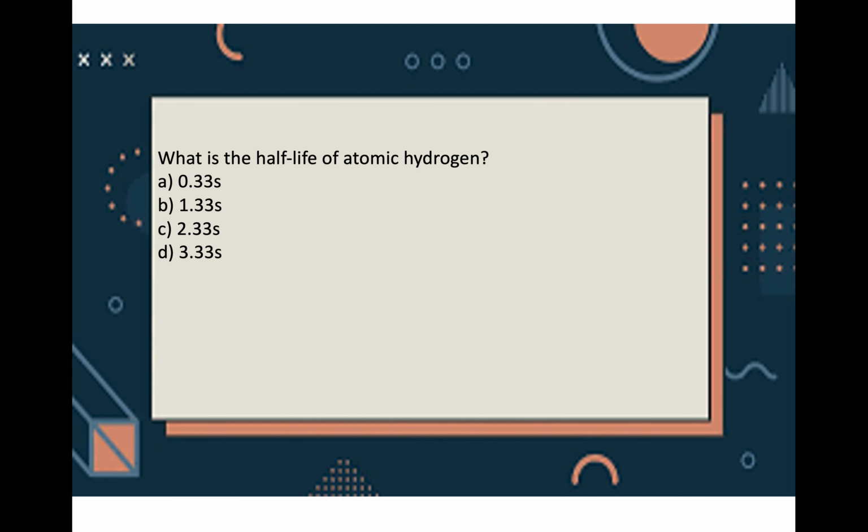First question is, what is the half-life of atomic hydrogen? 4 choices are given. Choice A is 0.33 seconds, B is 1.33 seconds, C is 2.33 seconds, and D is 3.33 seconds.